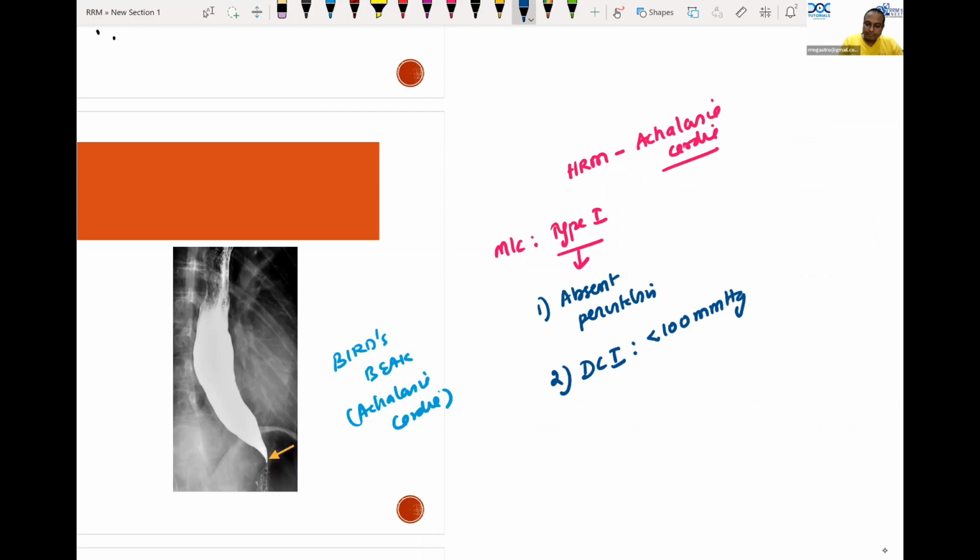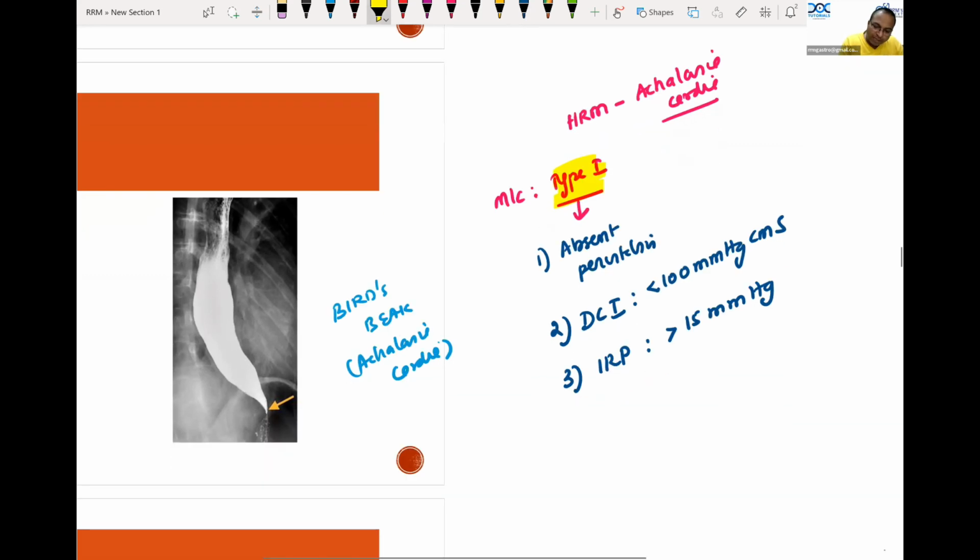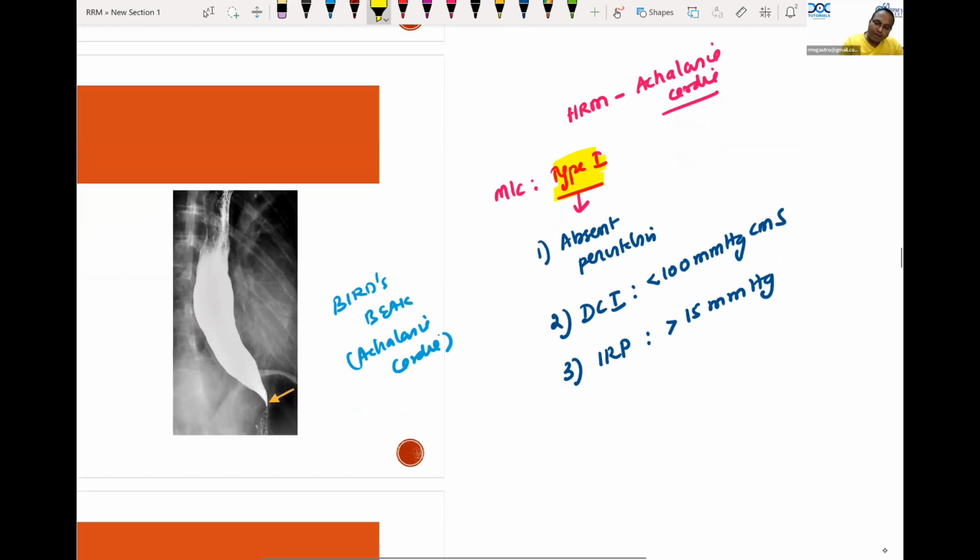3, integrated relaxation pressure is more than 15 millimeters mercury. So this is type 1 classical achalasia. Classical achalasia is the most common type.